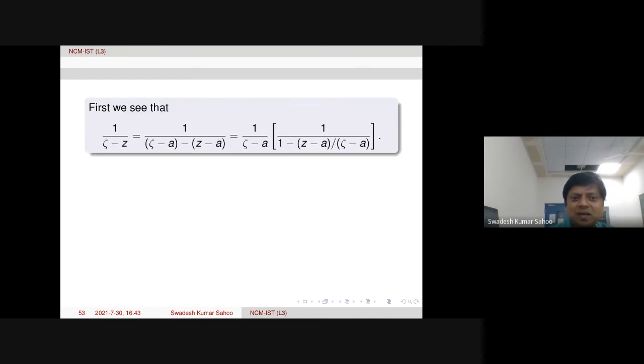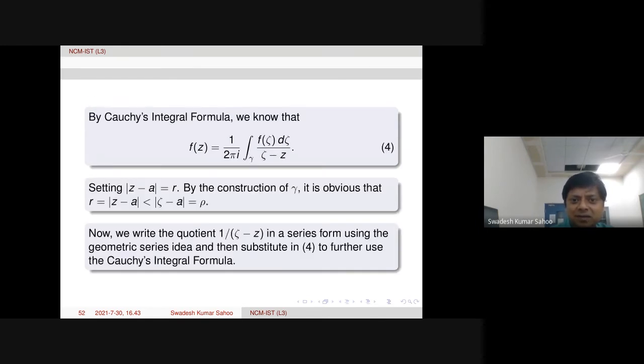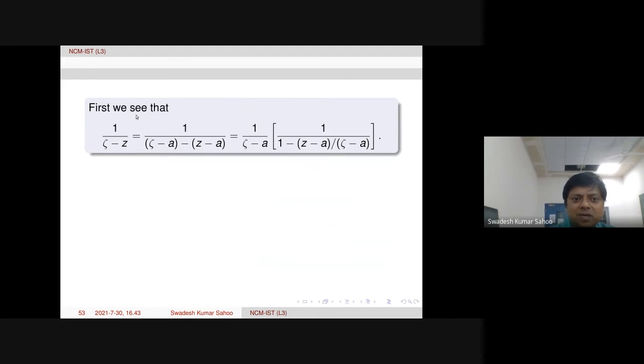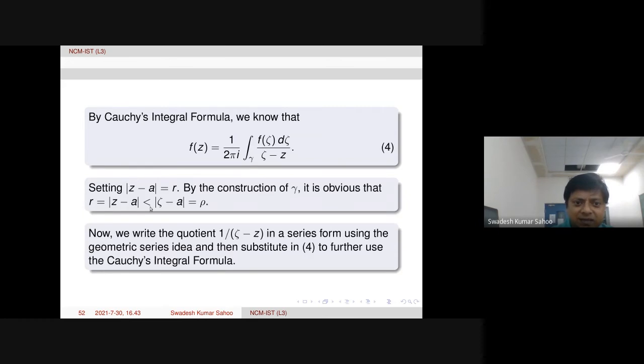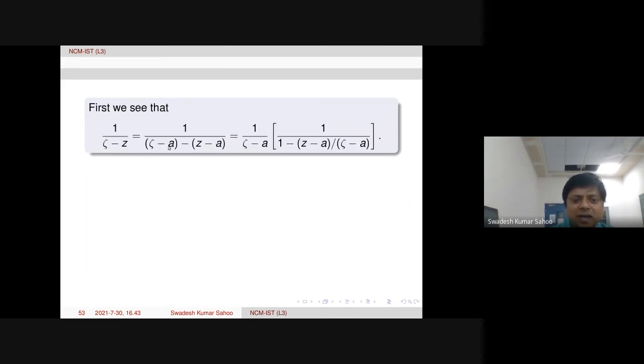Let's see. 1 over zeta minus Z. The denominator is zeta minus Z. Only that part I am considering first. 1 over zeta minus Z. But we need to put A in between, because A is there in this relation. So what happens? I subtract A and add A, nothing else.